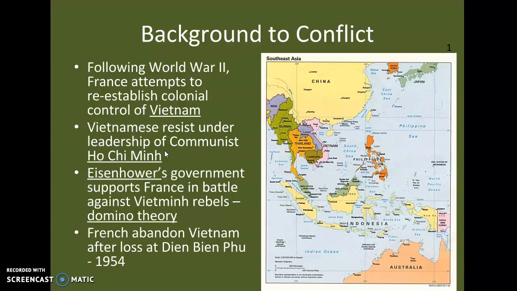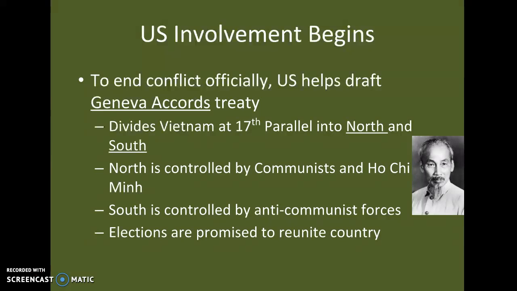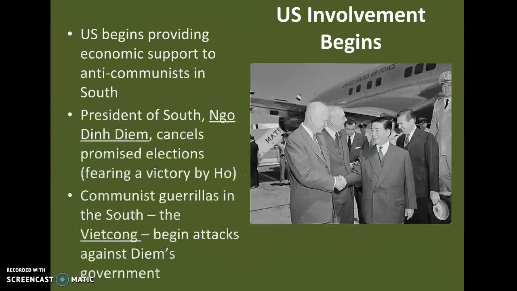All right. Eventually, the French are going to abandon Vietnam after they lose at a place called Dien Bien Phu, which is in 1954. To end the conflict, officially, the U.S. helped draft what are called the Geneva Accords. This divides Vietnam at the 17th parallel into North Vietnam and South Vietnam. The North is controlled by communists and Ho Chi Minh. The South is controlled by anti-communist forces. And they're promised elections to reunite the entire country.